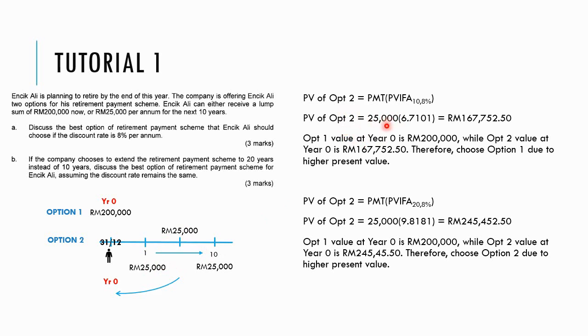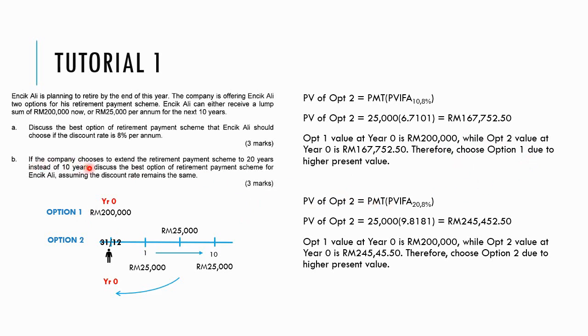Okay, so put in the PMT 25,000, the annuity factor, look at the table, and the present value for those cash flow is only 167,752.50, which is much lower than option 1. Therefore, choose option 1 due to higher present value.